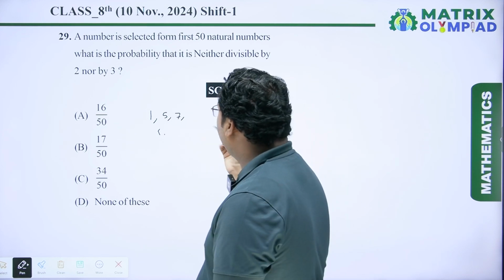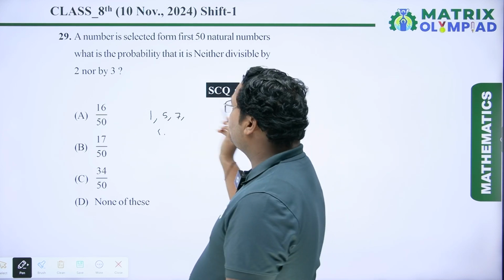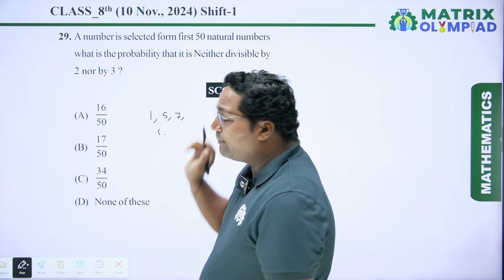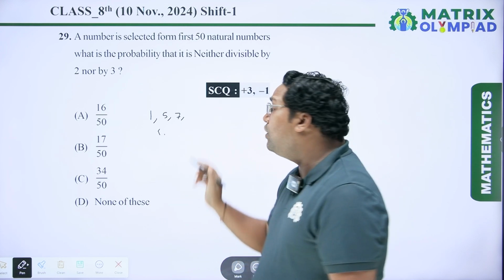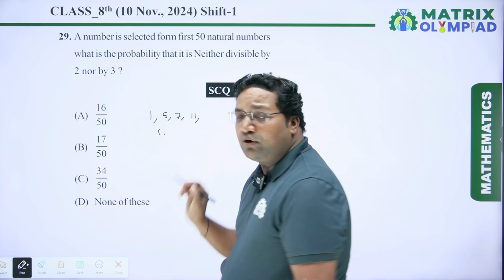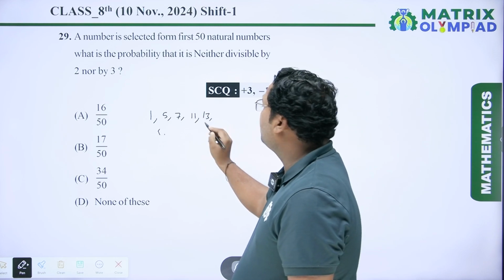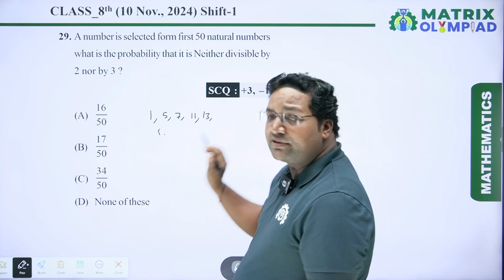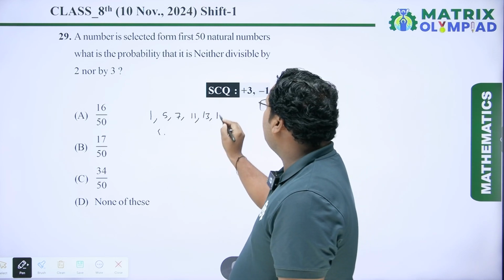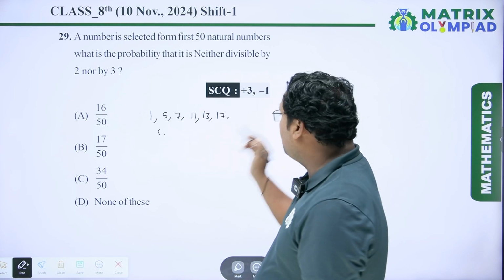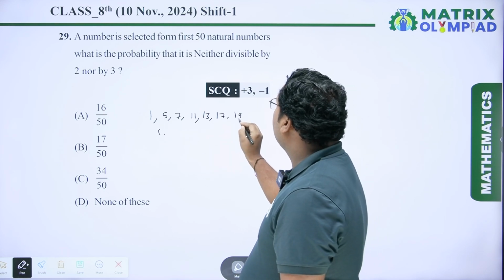Next number 8 is divisible by 2. 9 is divisible by 3. 10 is divisible by 2. 11 is not divisible by 2 or 3. 12 is divisible. 13 is not divisible. 14 is divisible. 15 is divisible. 16 is divisible. Next number is 17. Similarly, next number is 19.